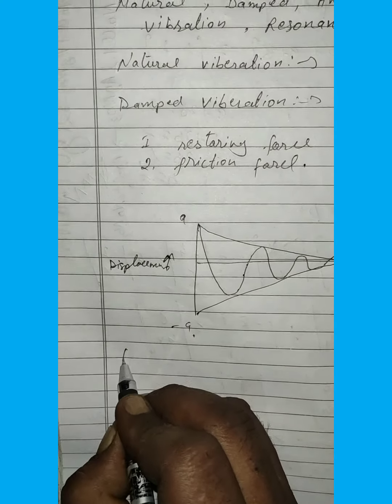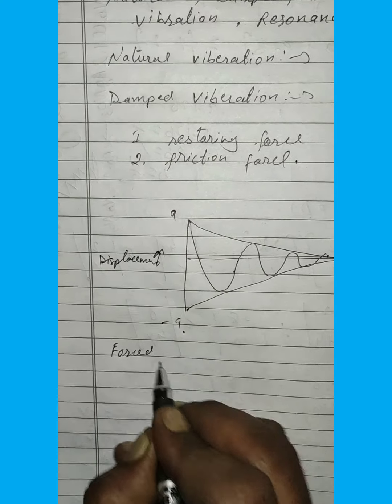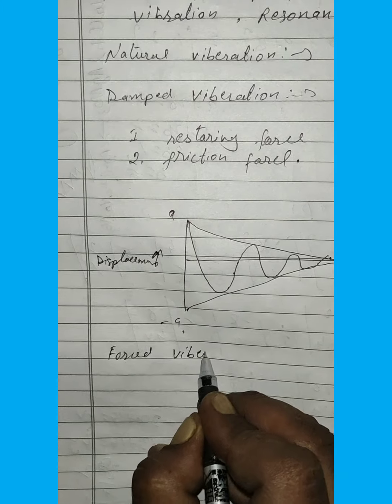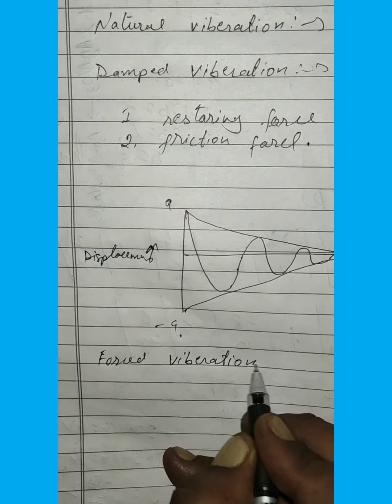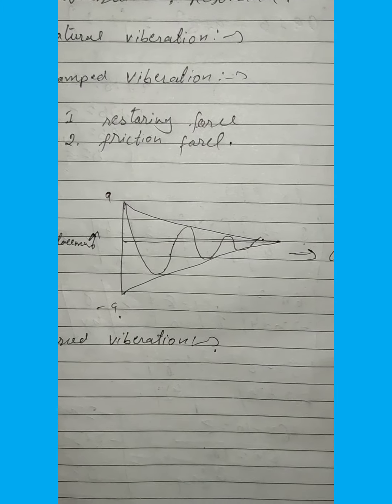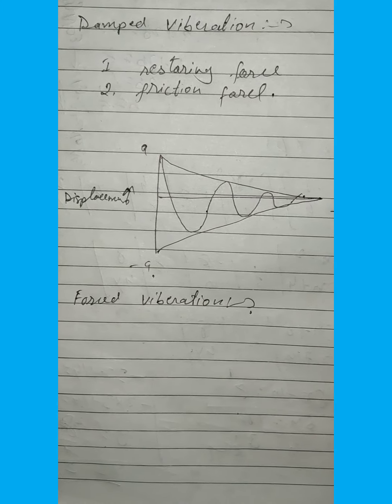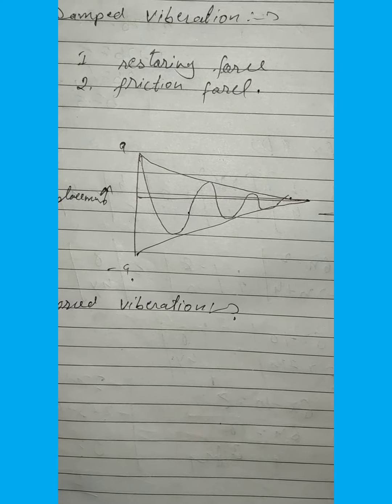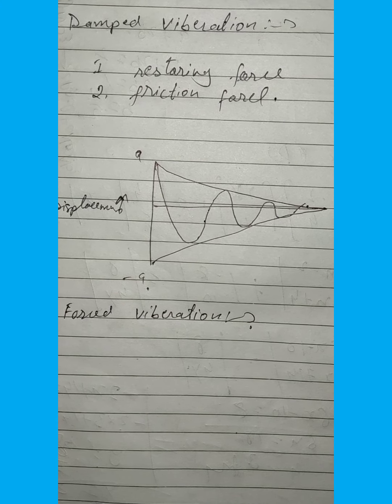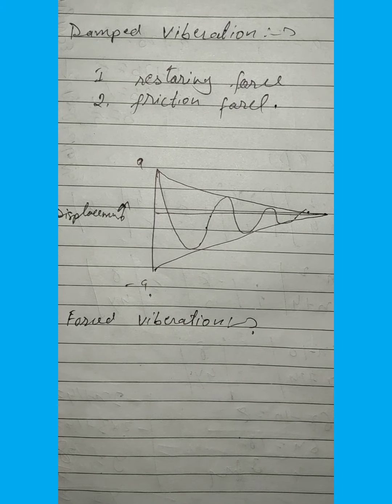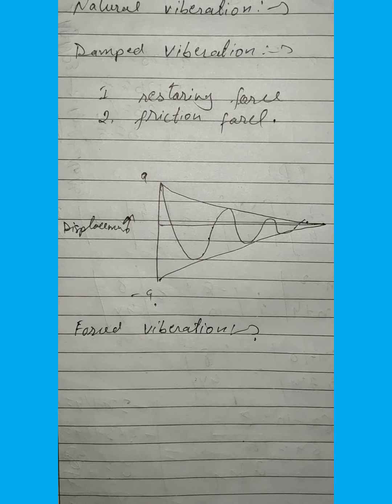Next one is the forced vibration. The vibration of a body which takes place under the influence of an external periodic force acting on it is called forced vibration. The body executing forced vibration is thus acted upon by three forces.